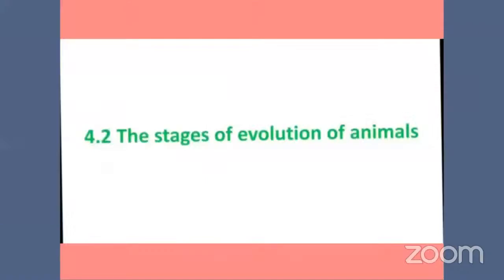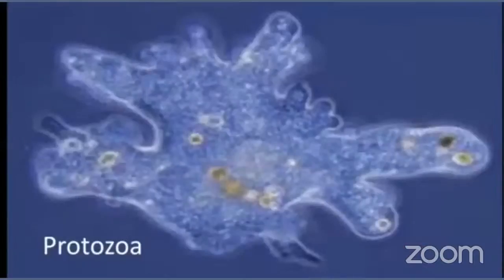Now we'll see the stages of evolution of animals, how animals evolved. So first, this is a unicellular animal. It was called protozoa and named amoeba. And it was first found in water.